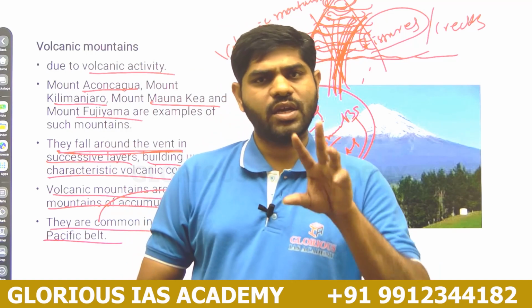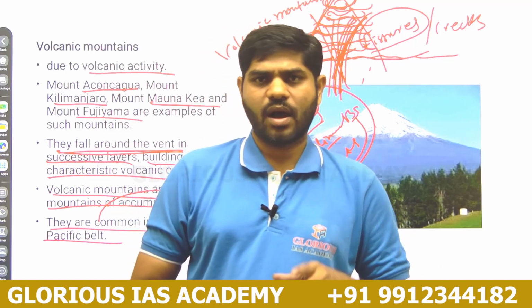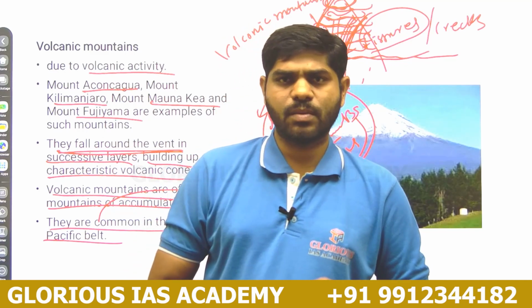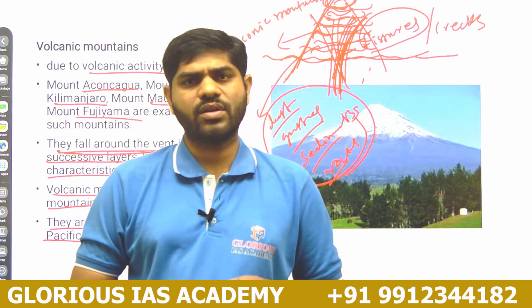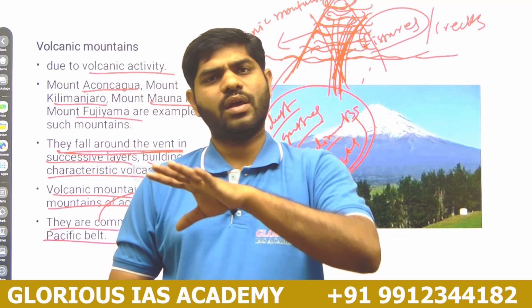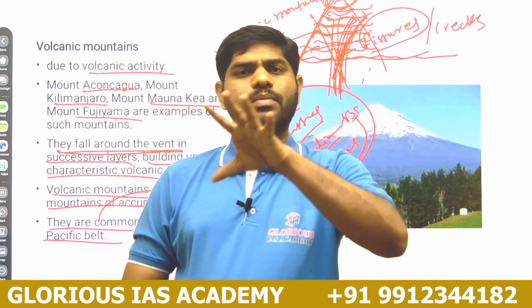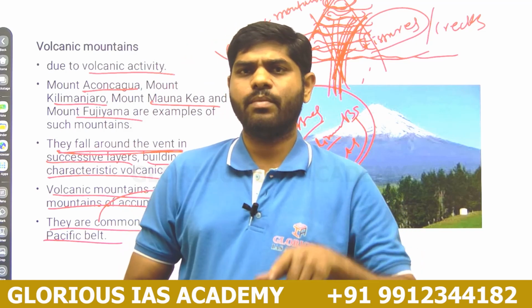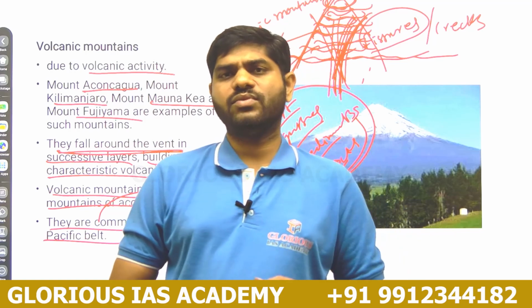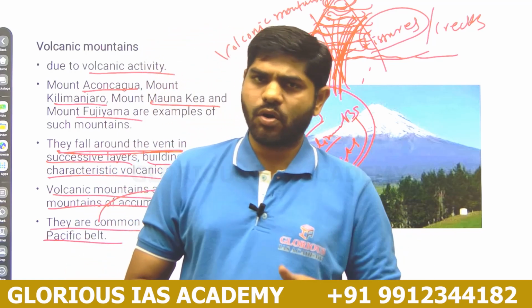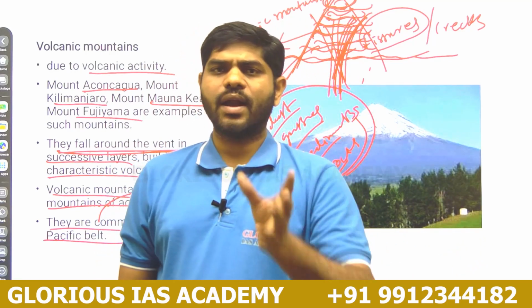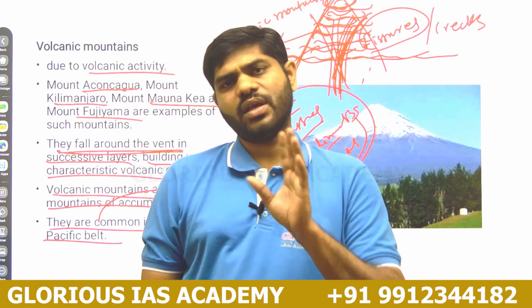Tectonic mountains are formed due to the tectonic movements of the plates. Block mountains and fold mountains are the best examples for tectonic mountains, and volcanic mountains are also part of the tectonic. Residual mountains are mountains that over a period of time eroded by various weathering elements like wind and running water. Because of these weathering elements, they eroded continuously over millions of years and formed residual mountains. The Deccan Plateau is the very best example for residual mountains.